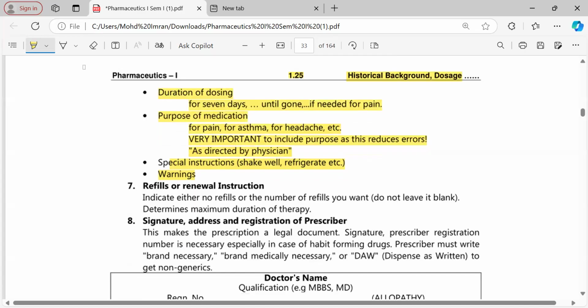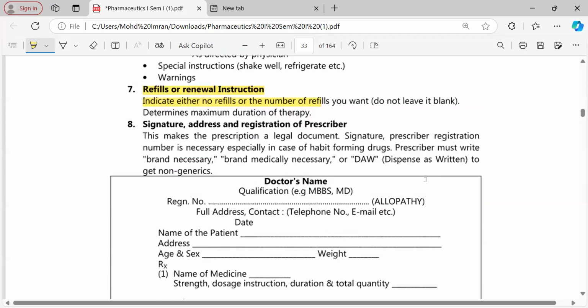Then the next important part of the prescription is refilling instructions: when to refill it, when to repeat this drug, whether it is supposed to be refilled or there is no need to refill. That comes under refilling instructions. Depending on the disease condition, the nature of the drug and other symptoms of the patient, the doctor will decide whether to refill the prescription or not. It's not the duty of the pharmacist to refill the prescription.